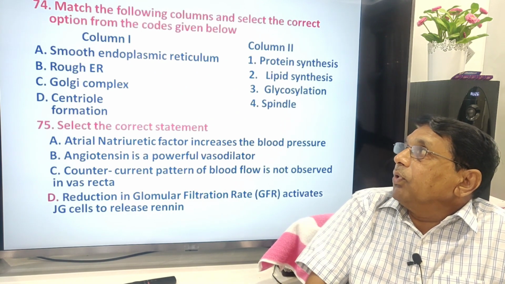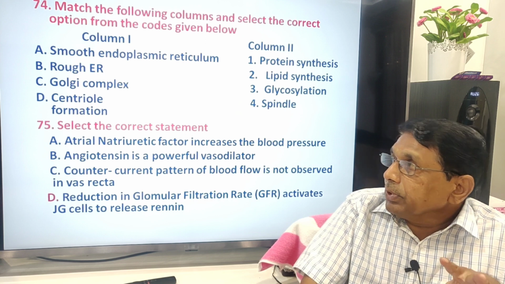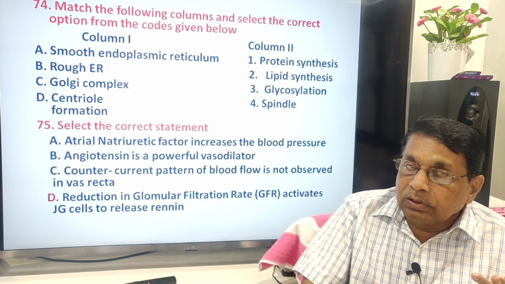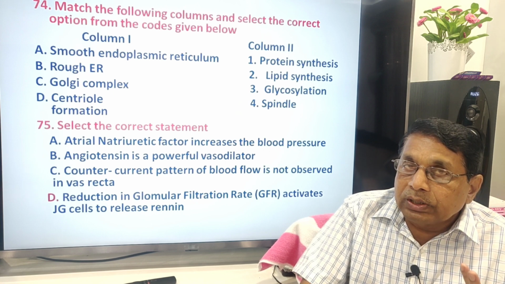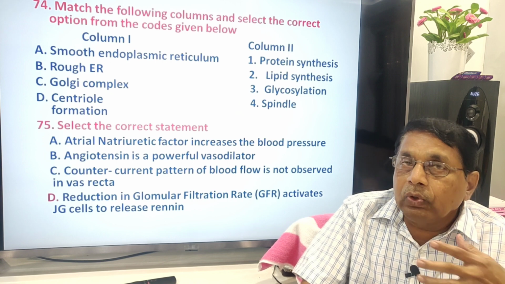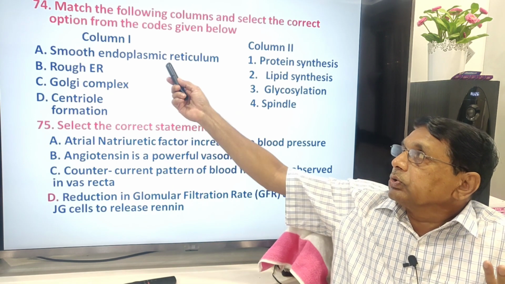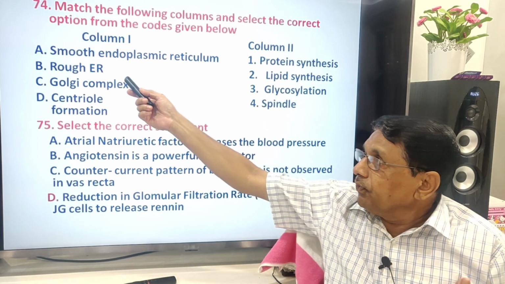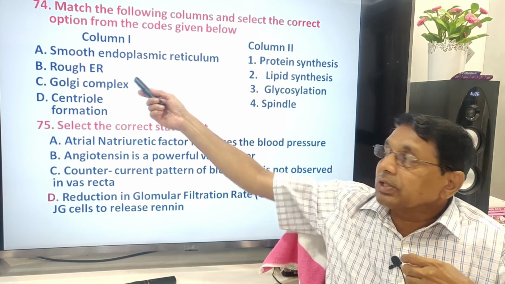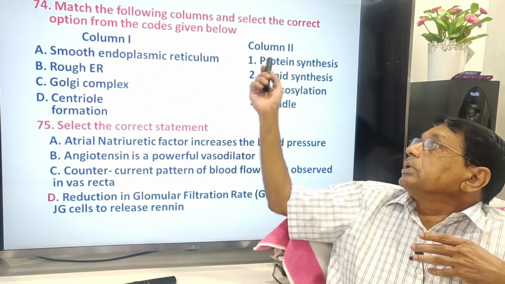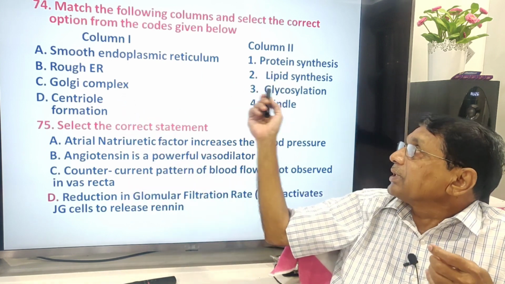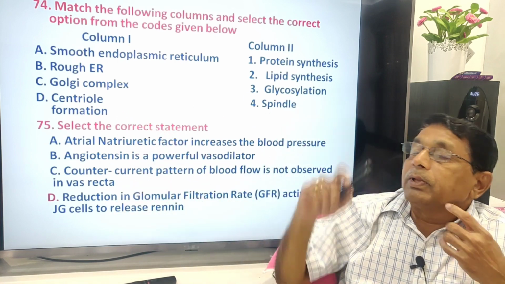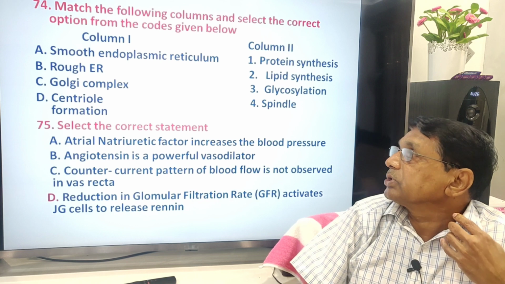Then match the following. Endoplasmic reticulum, 2 types, smooth and rough. The difference: if ribosomes are attached to the ER, that is called rough. If no ribosomes, smooth. So smooth endoplasmic reticulum, lipid synthesis. Rough, protein synthesis, because ribosomes are there, they are involved in the protein synthesis. Proteins. Golgi complex, glycosylation. Centriole, formation of the spindle during mitosis.